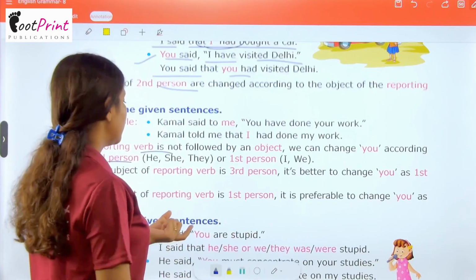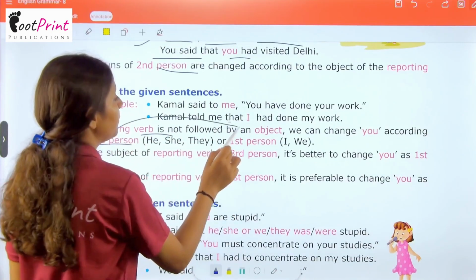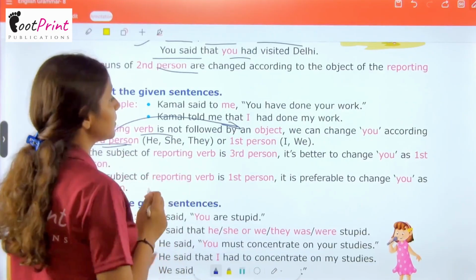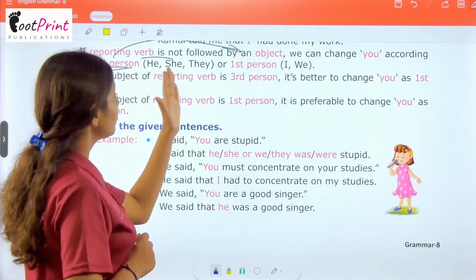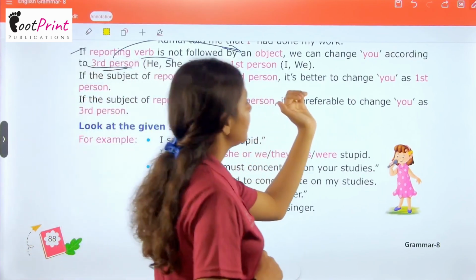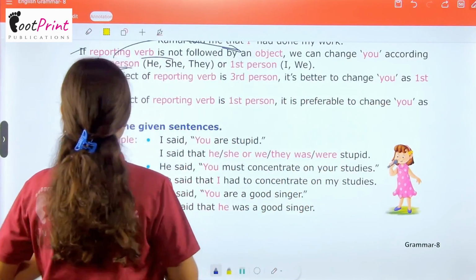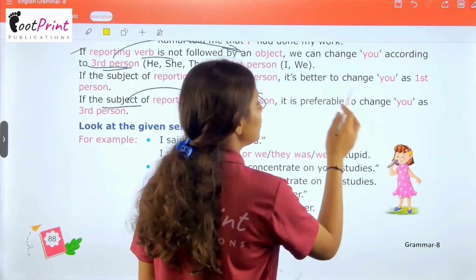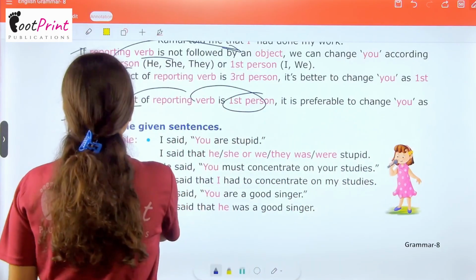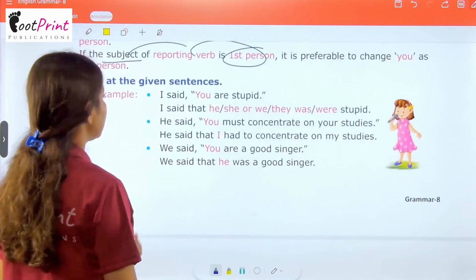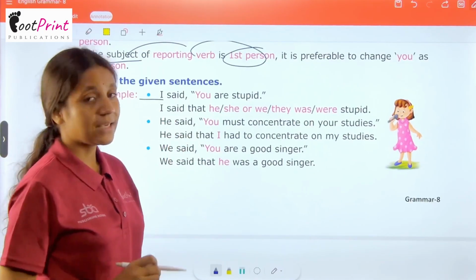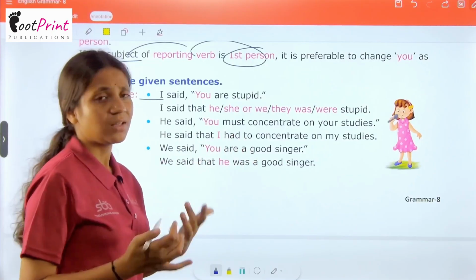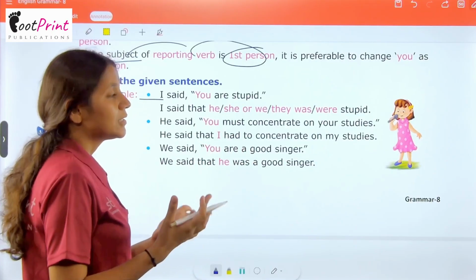Okay, so if the reporting verb does not have an object, then you can change it in a simple manner. Okay, if the subject of the reporting verb is third person, it is better to change you as the first person. If the subject of the reporting verb is a first person, it is preferable to change you as the third person. Now look at the given sentences. For example, I said, "You are stupid." I said that he, she, or we, they were stupid.